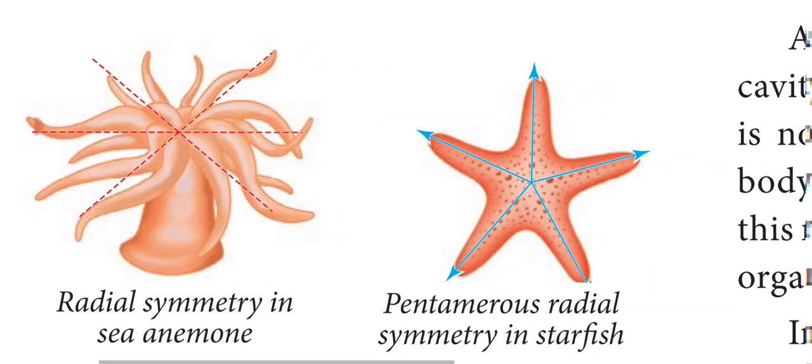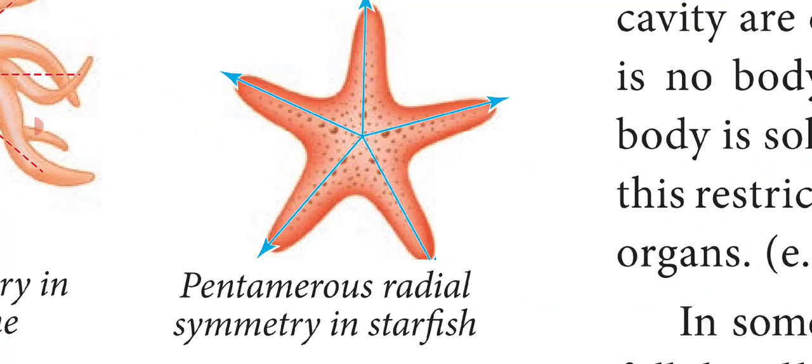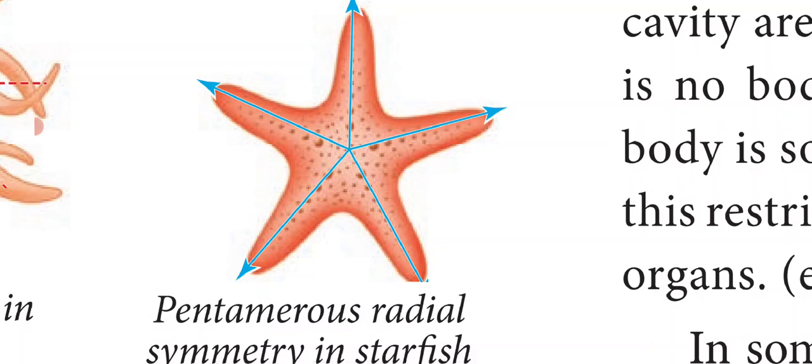Next we are going to see pentamerous radial symmetry. What do we mean by pentamerous radial symmetry? This can be seen in animals like echinoderms. Example: starfish. If the body can be cut into 5 equal parts, the starfish have 5 planes of symmetry and show pentamerous radial symmetry. Penta means 5, so their body is divided into 5 equal parts. That is called pentamerous radial symmetry.